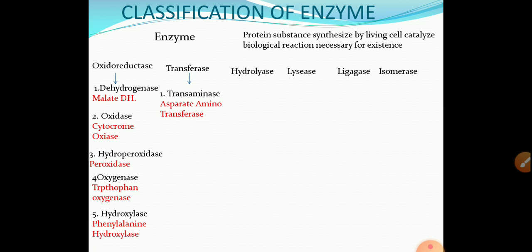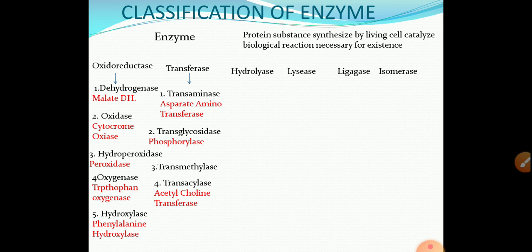Then the second class of enzyme, transferase, is the enzyme involved in transferring a group from one molecule to another molecule. They are again subclassified depending upon the group they transfer. First one is transaminase, they transfer the amino group, example aspartate aminotransferase. Second one is transglycosidase, glycoside group transfer, example phosphorylase. Third one is transmethylase. Fourth one is transacylase, example acetylcholine transferase. Fifth one is transphosphorylase, example hexokinase.